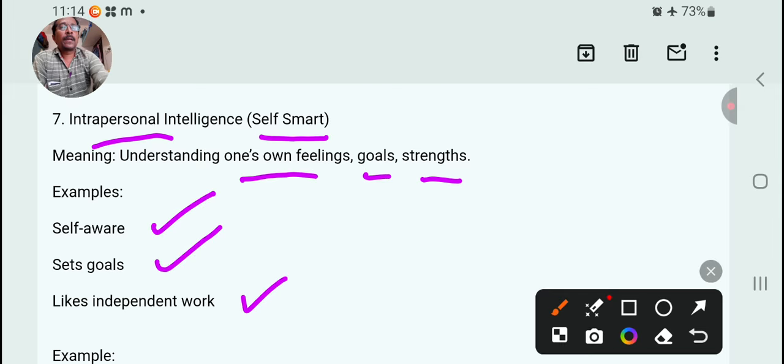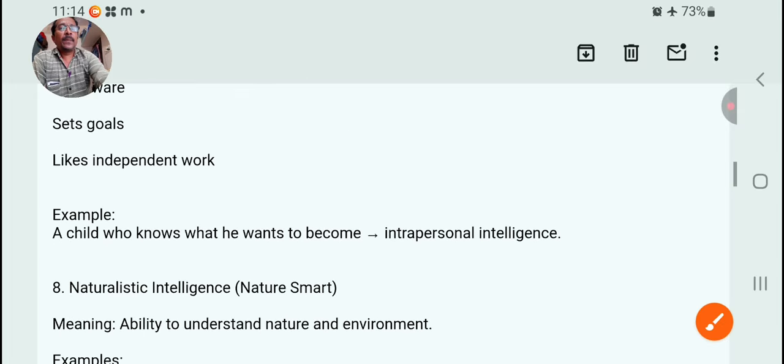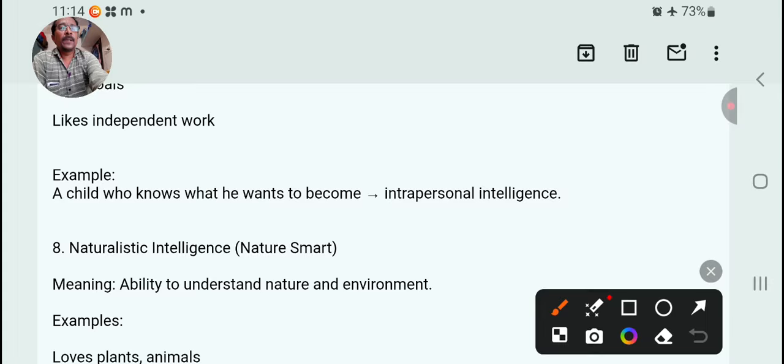That's called intrapersonal intelligence. Example, a child who knows what he wants to become, alert about self, thinking about his future.